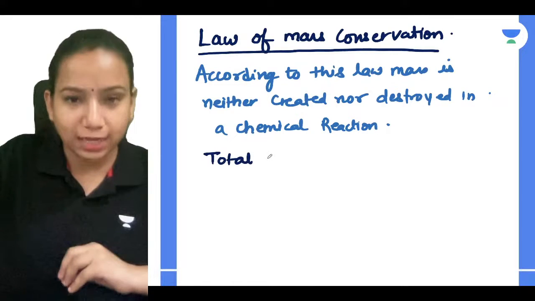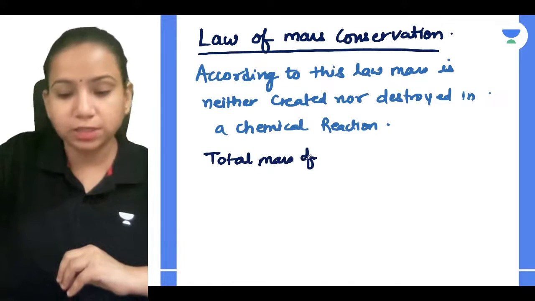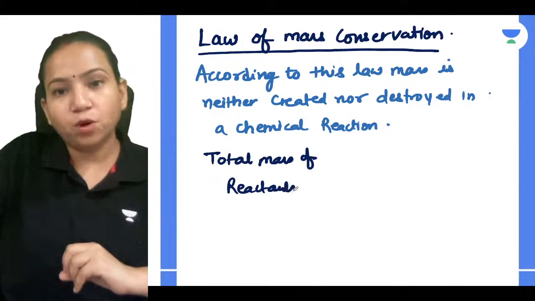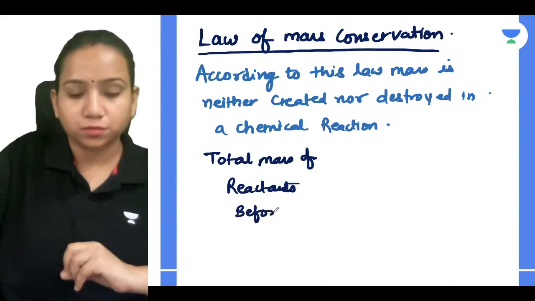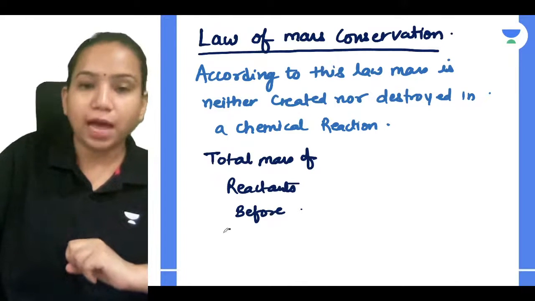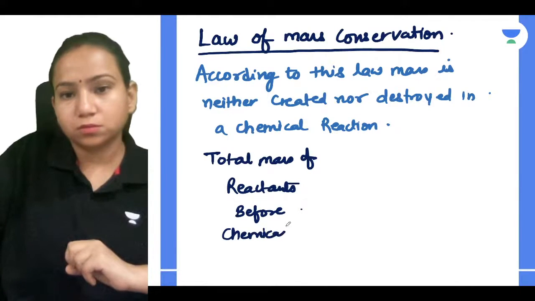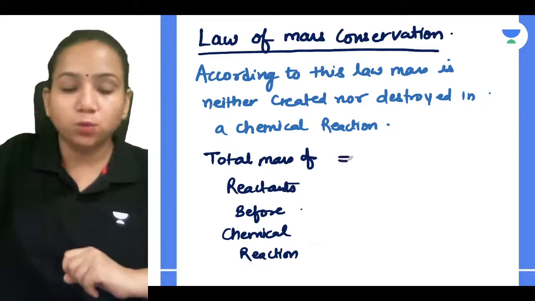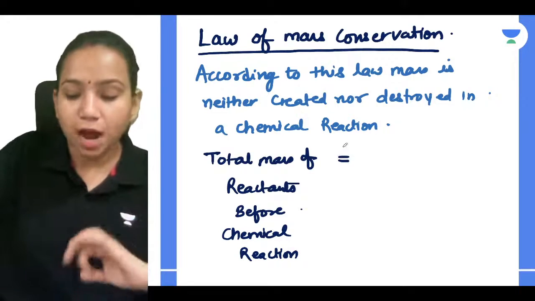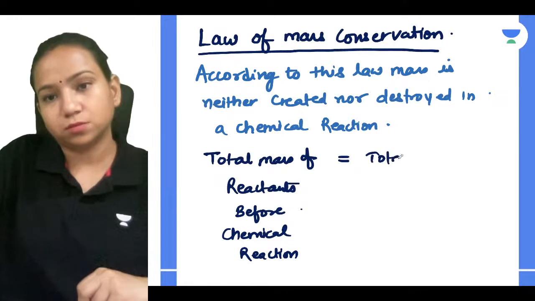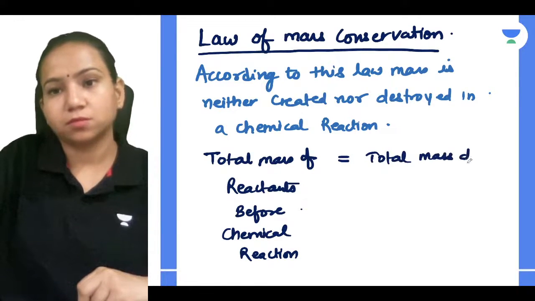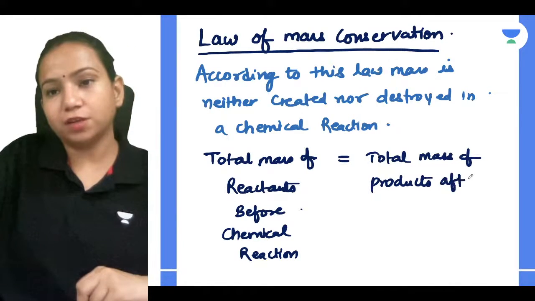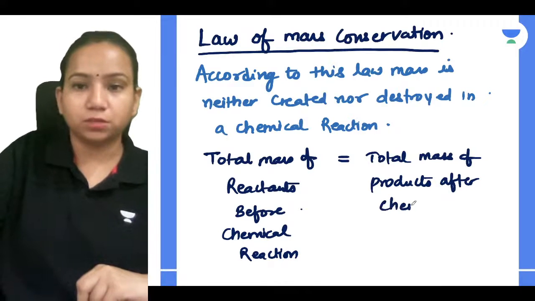Total mass of reactants before the chemical reaction is equal to total mass of products after the chemical reaction.